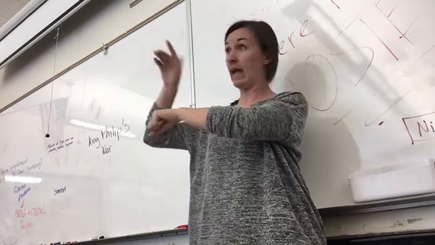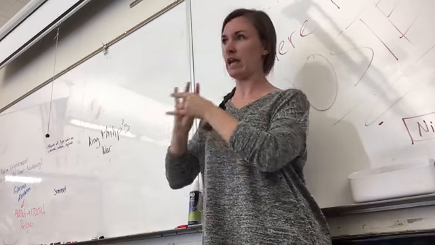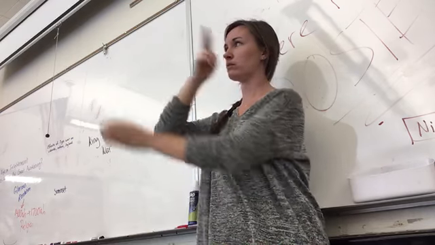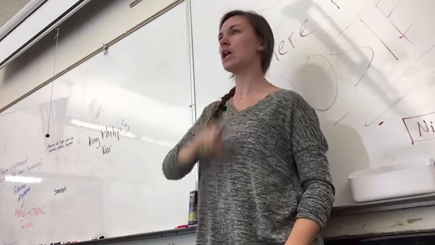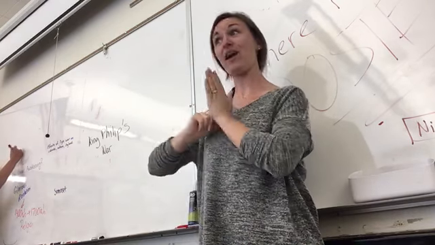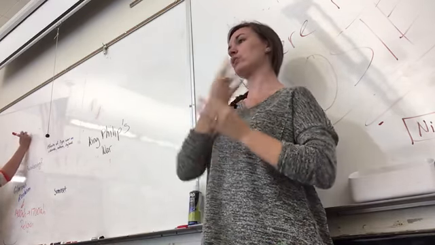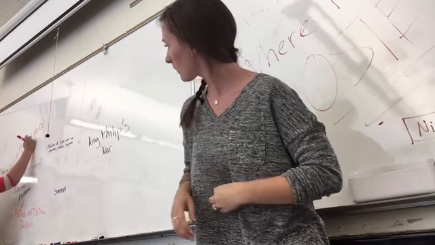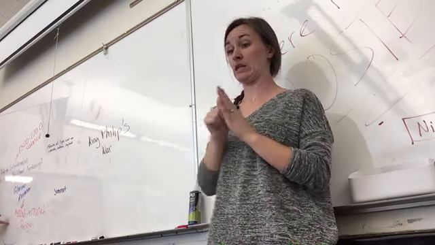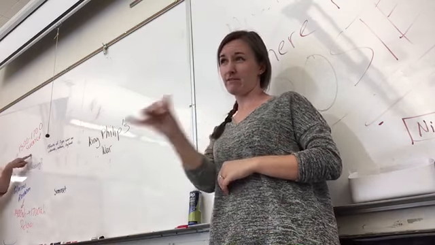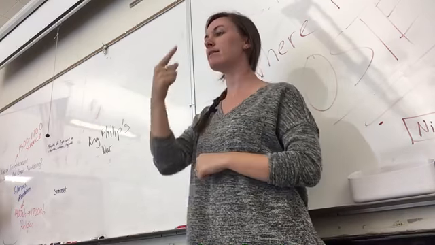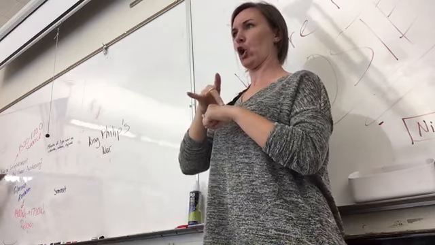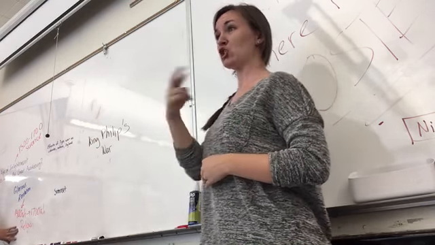And England is still very sectionalized into the Church of England. That's why it's required by law that every monarch be part of the Church of England. Whereas in America, we have so many different religions in this country. The Age of Enlightenment is going to be from about 1500 to 1700. And this is going to be science. So these kind of go along with each other because as we begin to have more science, think Galileo, thinking of the sun as the center of the universe instead of the earth being the center of the universe, transferring into that's why religion is not as important because we have science and reasoning.